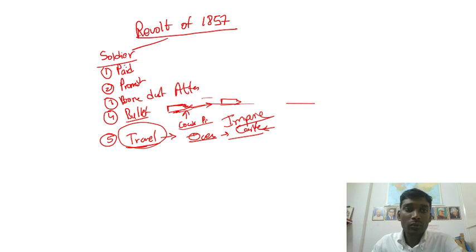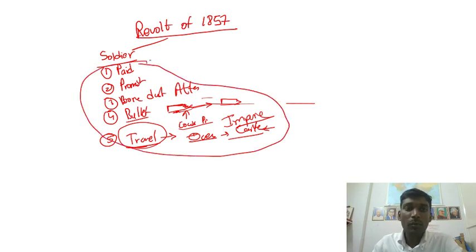So these are many reasons from the soldiers' point of view.